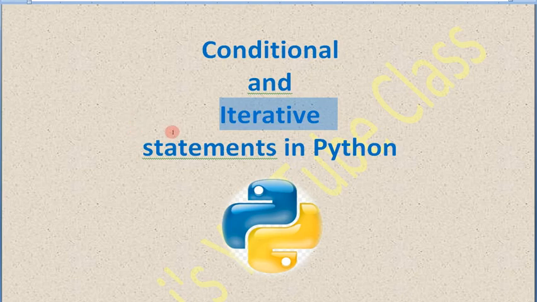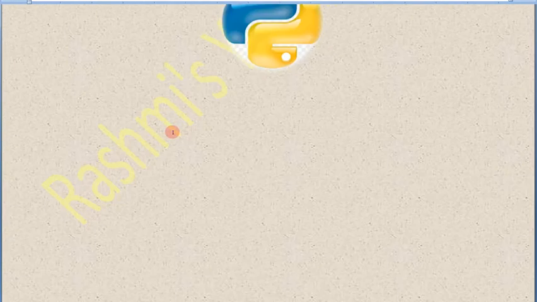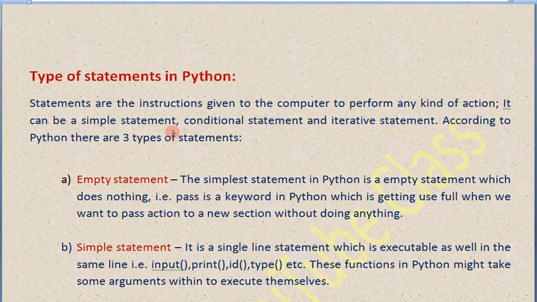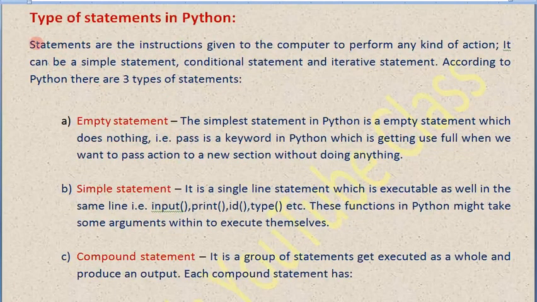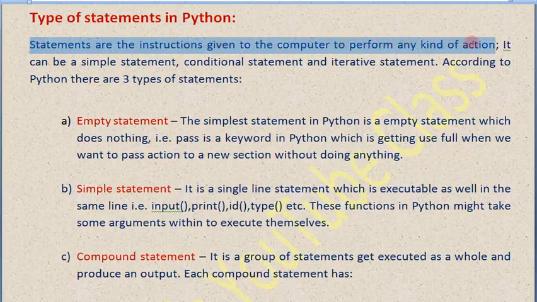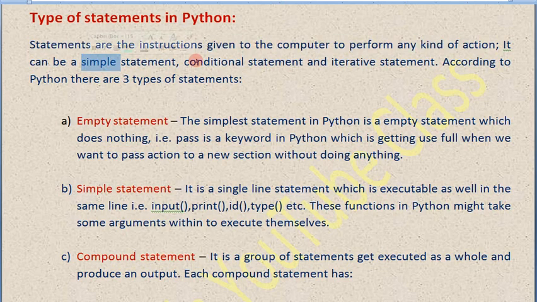So let's go for the theory for conditional at first. So for conditional, the theory is saying that the statements are instructions given to computer to perform any kind of action. As I told, statements are collection of words, collection of keywords which give some action to be performed by the computer. It can be simple statement, conditional statement as well as iterative statement. Statements can be three types: simple, conditional and iterative.